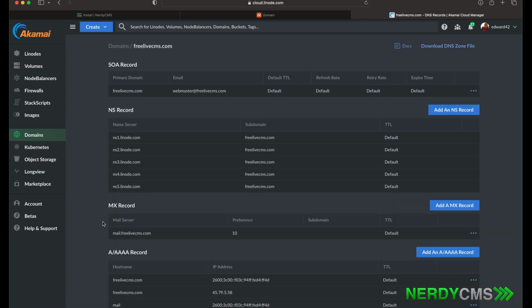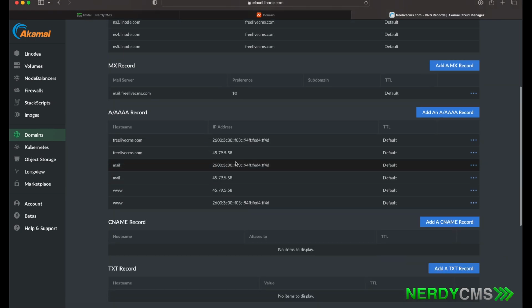You may want to wait about an hour before going to the NerdyCMS installer. It just depends on how quickly Linode picks up on your DNS from Namecheap to Linode.